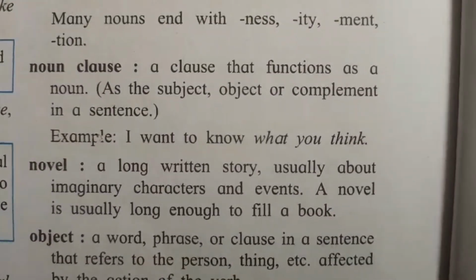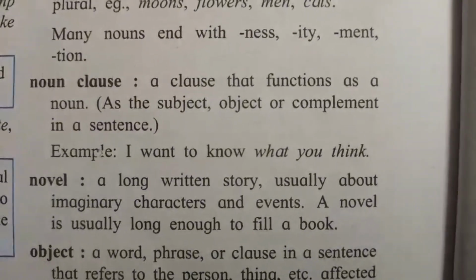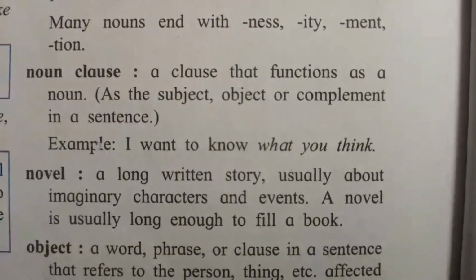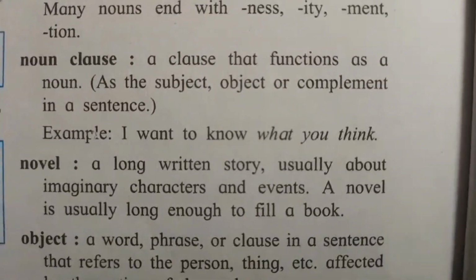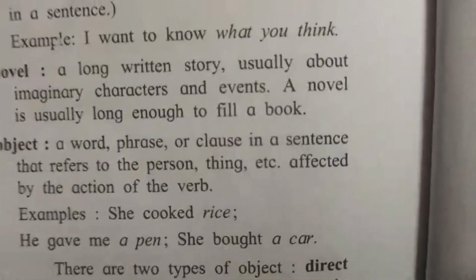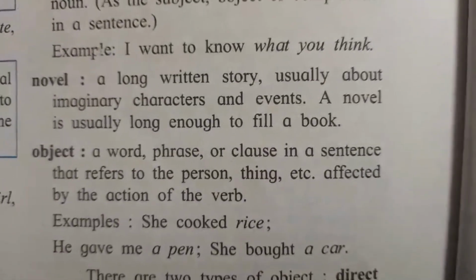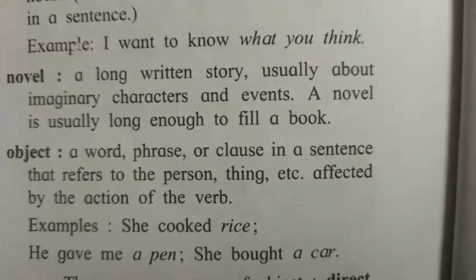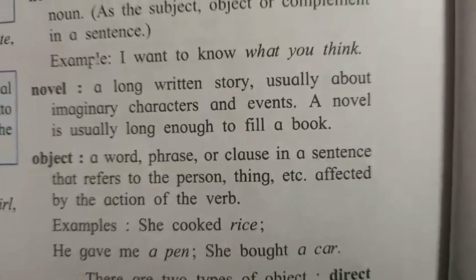Now, what is noun clause? A clause that functions as a noun, as the subject, object, or complement in a sentence. For example, I want to know what you think. Now, what is a novel? Novel is a long written story, usually about imaginary characters and events. A novel is usually long enough to fill a book.